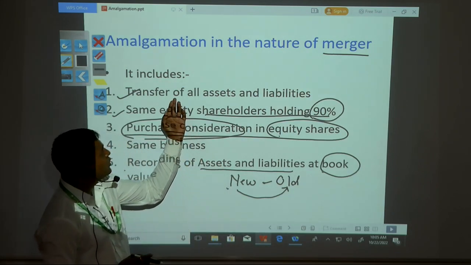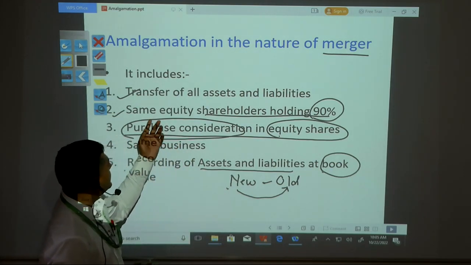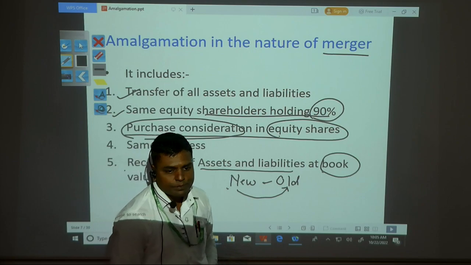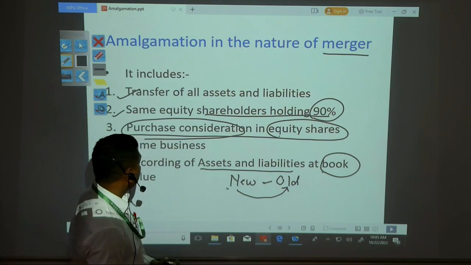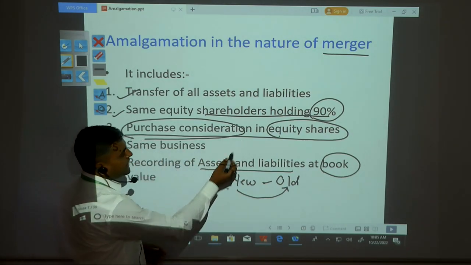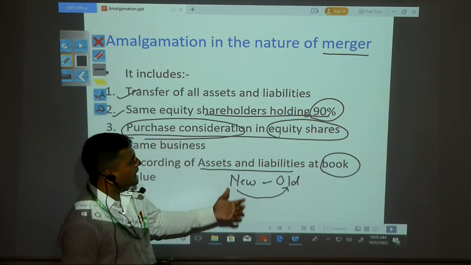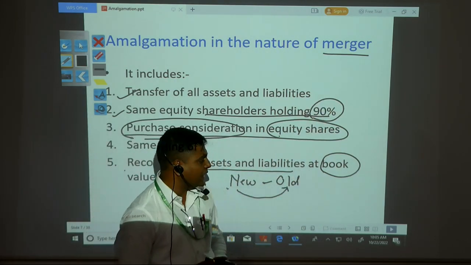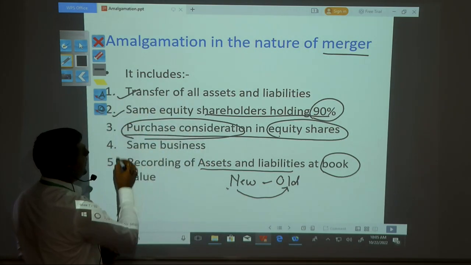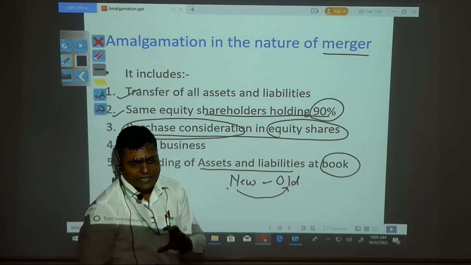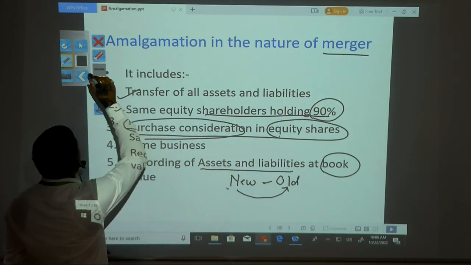So the merger method includes the transfer of all the assets and liabilities, then the equity shareholders of the old company will be the equity shareholders of the new company, at least 90%. Then the purchase consideration should be satisfied in equity shares only in a merger method, and the assets and liabilities should be taken at book value only. So that is the merger method. For the merger method, you have to check those 4 criteria; if the criteria are satisfied, then you can say it is amalgamation in the nature of merger.